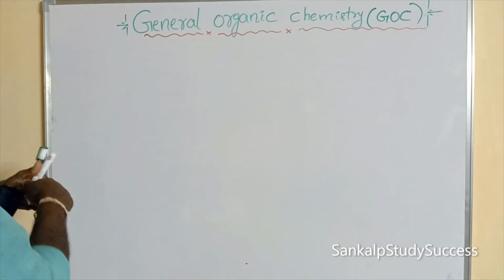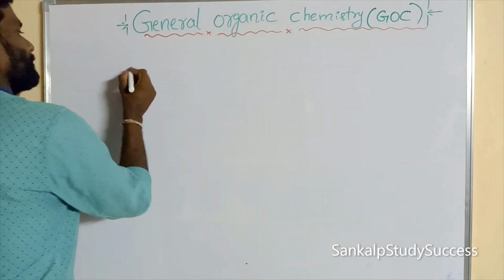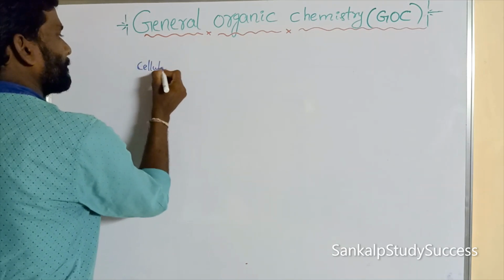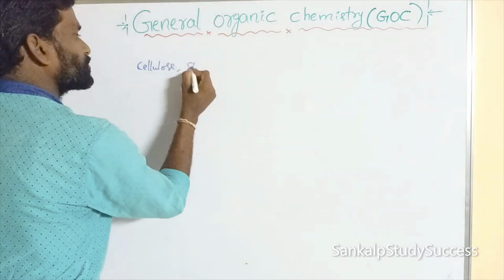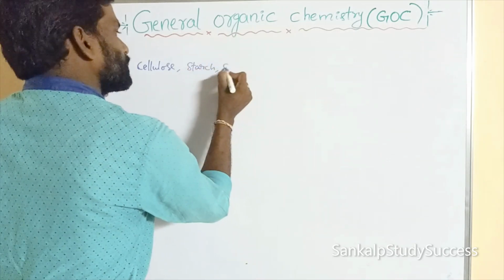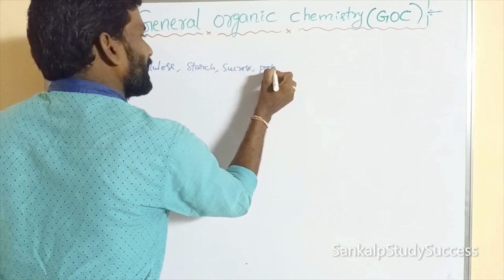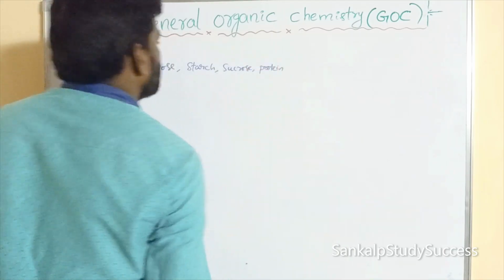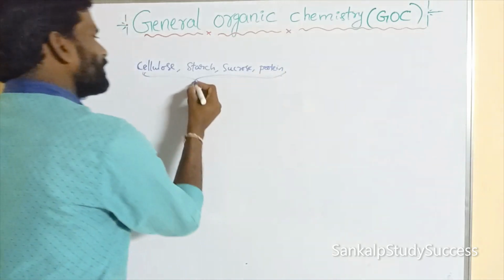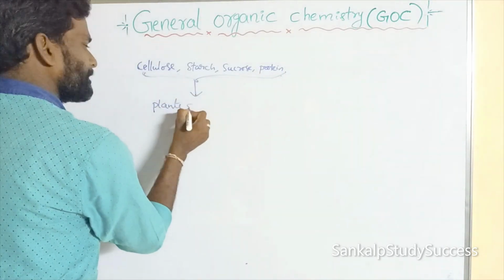We can take some compounds like cellulose, starch, sucrose, and some proteins like egg and milk. All these compounds are derived from plants and animals.